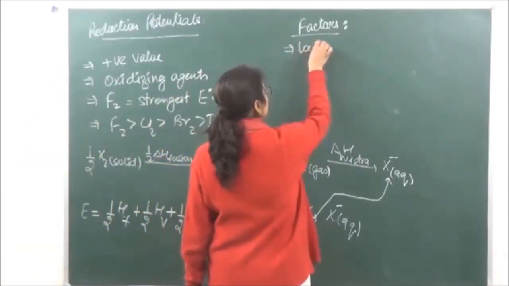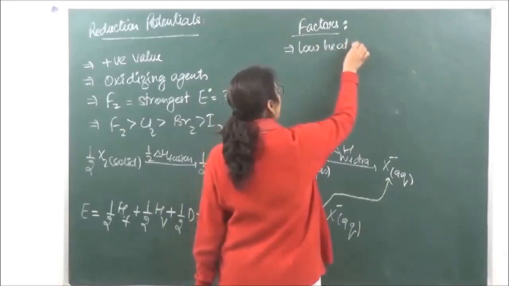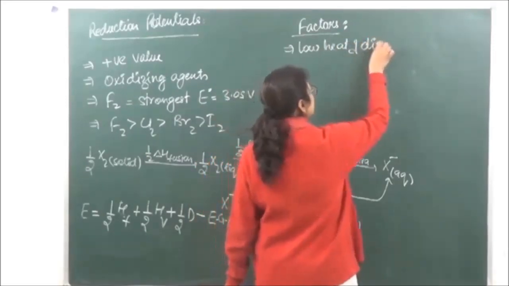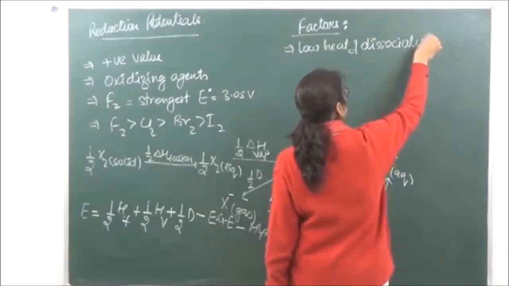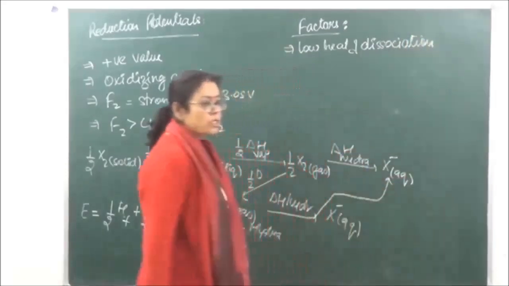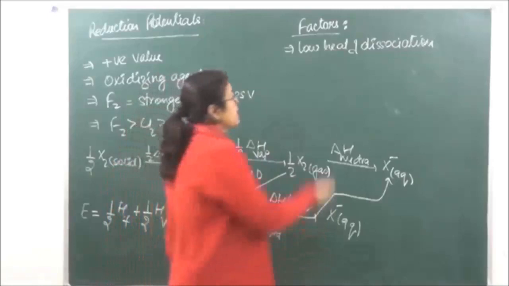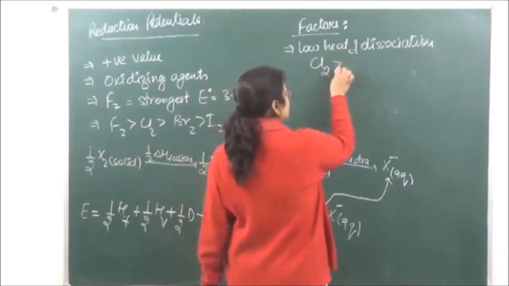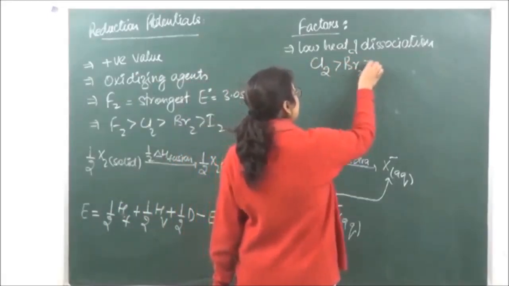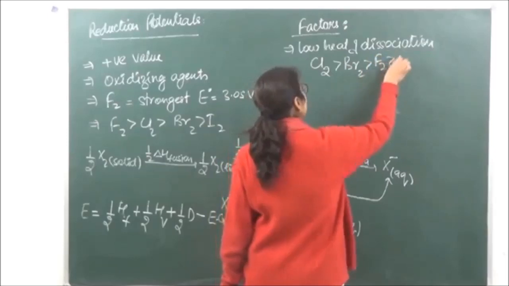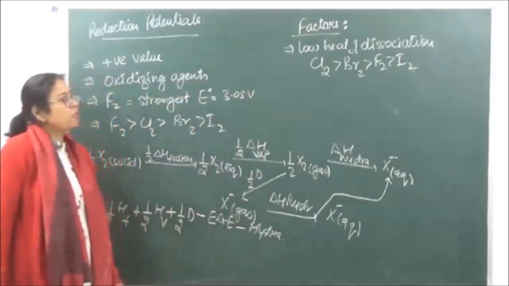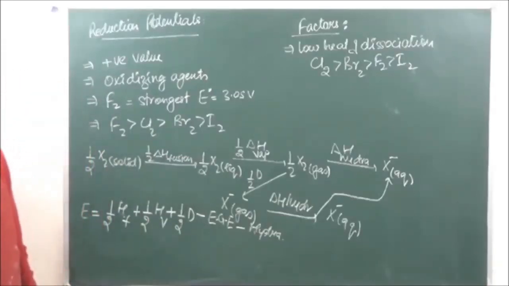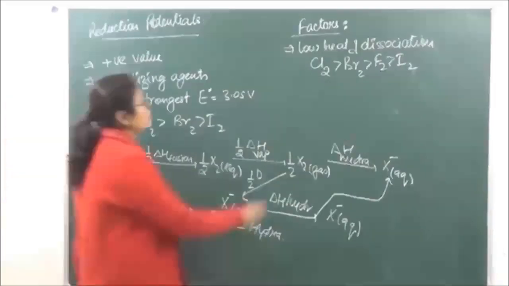This we have already studied just now, that fluorine has a lower heat of dissociation, and the trend we studied was chlorine the highest, then bromine, then fluorine, and henceforth iodine. Right? So fluorine has a low heat of dissociation over here, then high electron affinity of halogen atom.